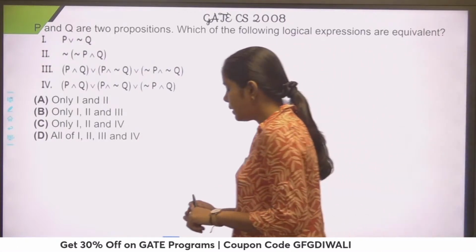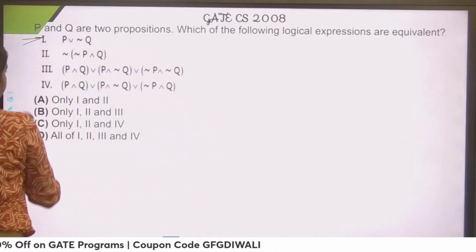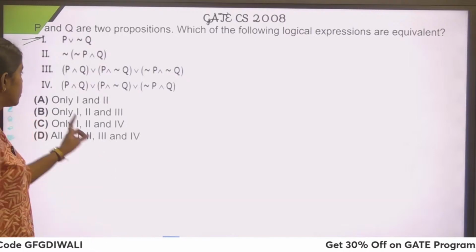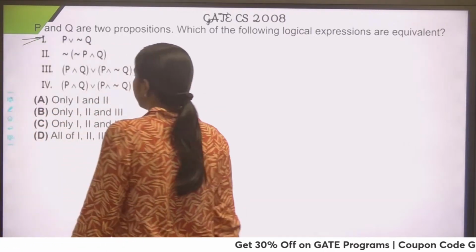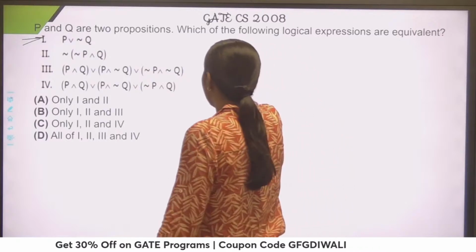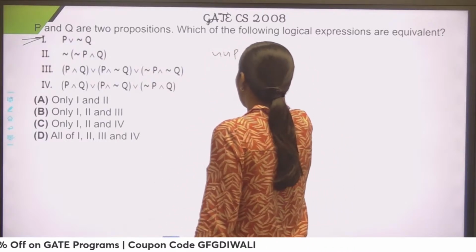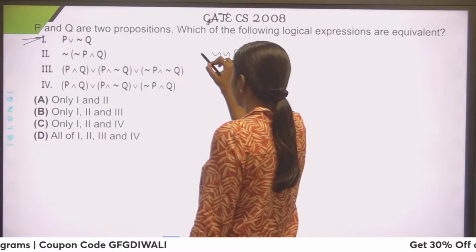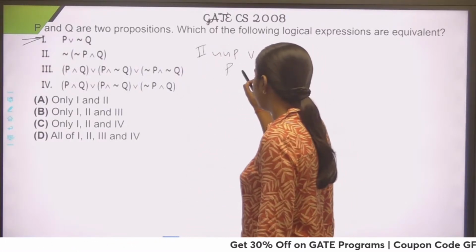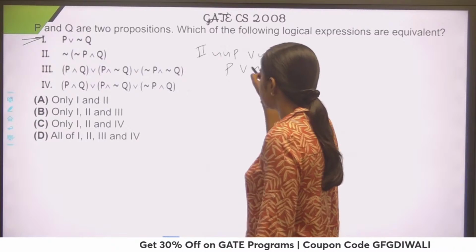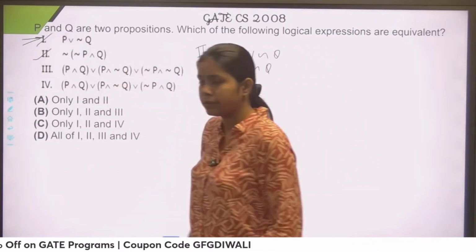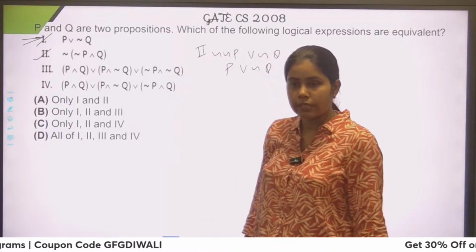The first option we cannot simplify more, so we'll go for the second one. Negation of negation P and Q, we can take the negation inside by De Morgan's law. It would become negation negation P or negation of Q. And this double negation would become P or negation Q. And you can see that this is equivalent to the first, so that means first and second are equivalent, right?